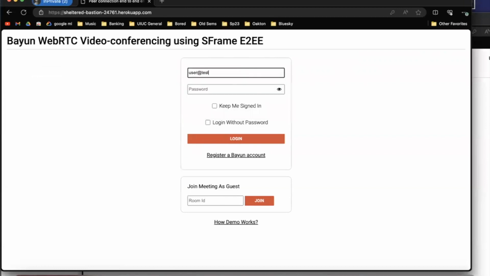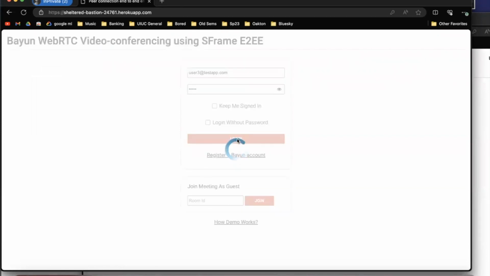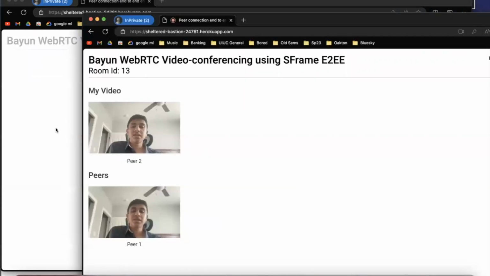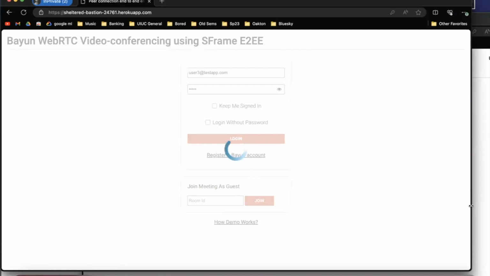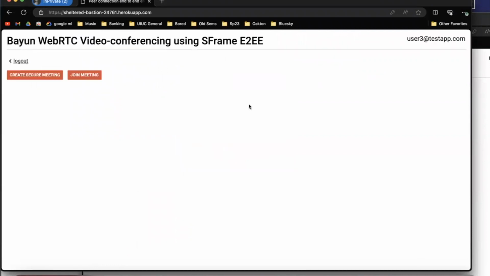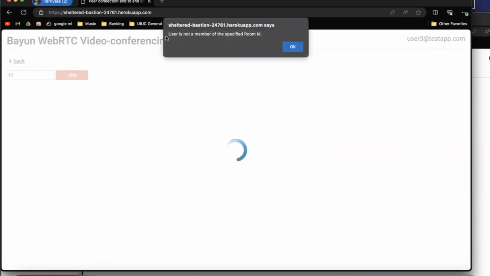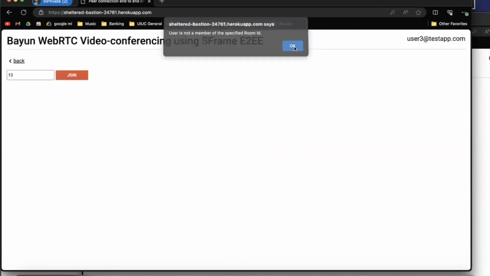So if user 3 wants to join this meeting, and then let's say user 3 is currently not invited. So if user 3 tries to join, room 13, it will actually not let user 3 join that meeting because we already agree they don't have access to it. So for example, a user is not a member of this room.